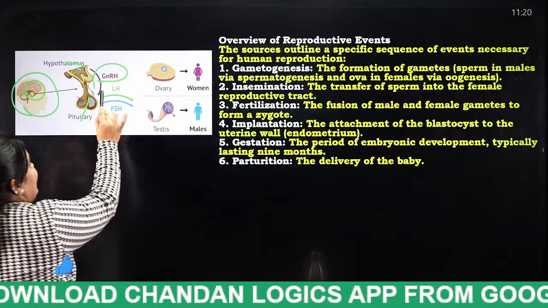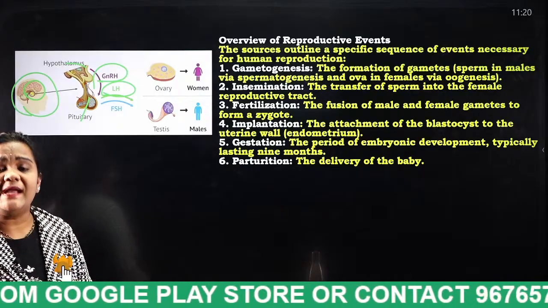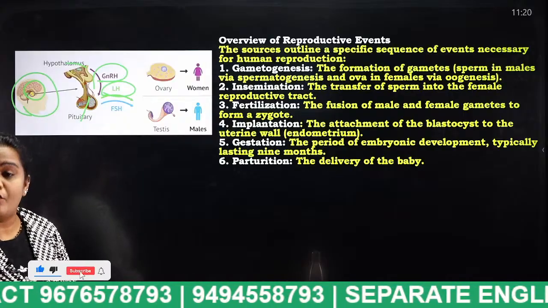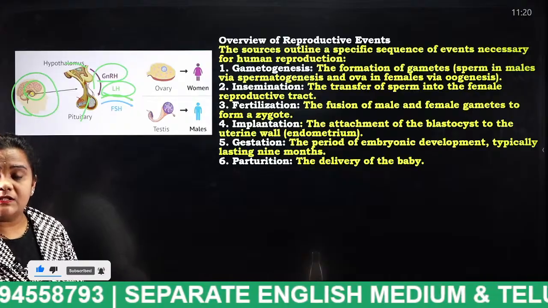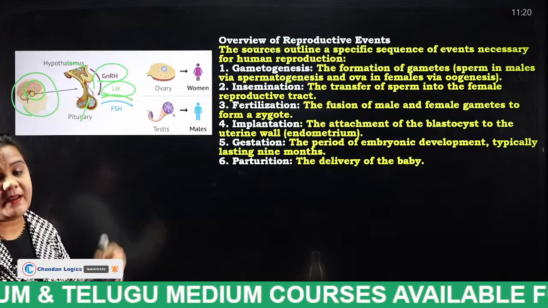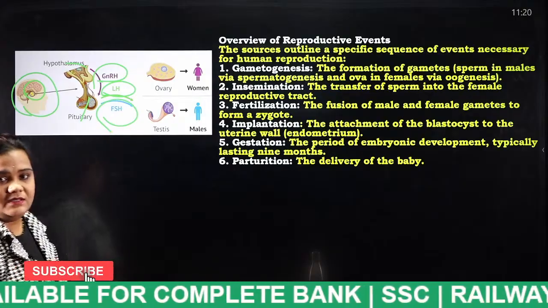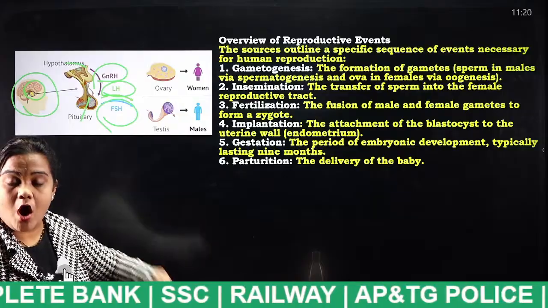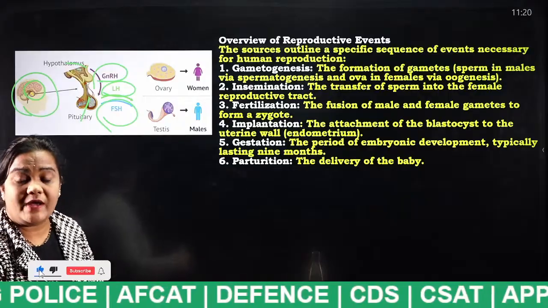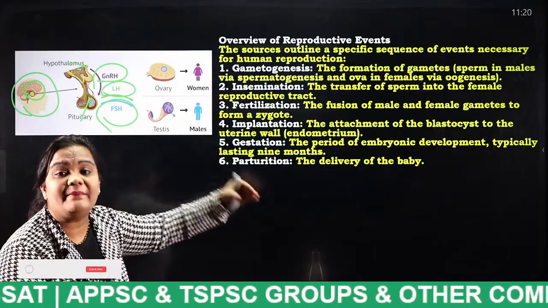The next is LH, luteinizing hormone. What is its purpose, students? It is responsible for ovulation in women and testosterone release in men. And next is FSH, follicle stimulating hormone. It helps with egg development and sperm production. Very important, students.